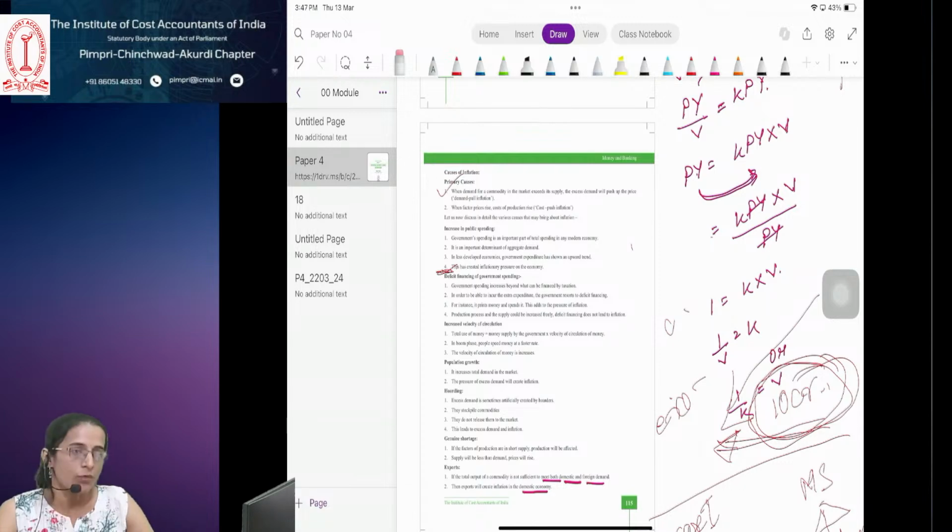What are the secondary functions? Store value. So, another problem what we discussed yesterday in the barter system was the store value. See, if I exchange rice with you and take wheat from you, I can do this. If I have large quantity of rice with me, I have to give it to large amount of people immediately, because rice is perishable commodity, right? Rice and wheat are perishable. After 2-3 months, their quality will get deteriorated, right? So within 2-3 months, I have to sell it out immediately to everyone.